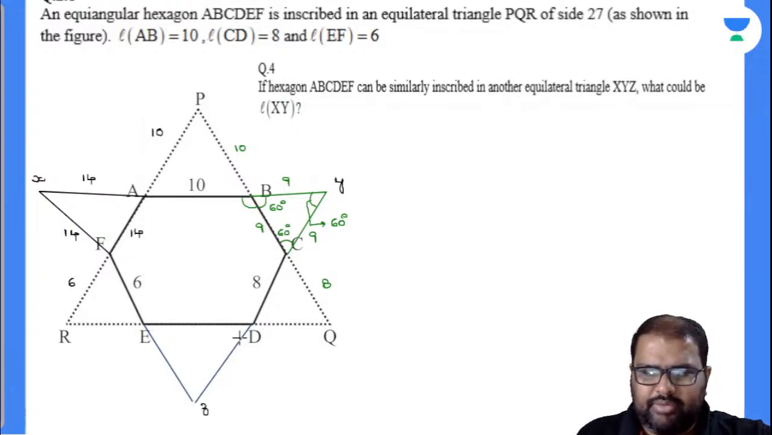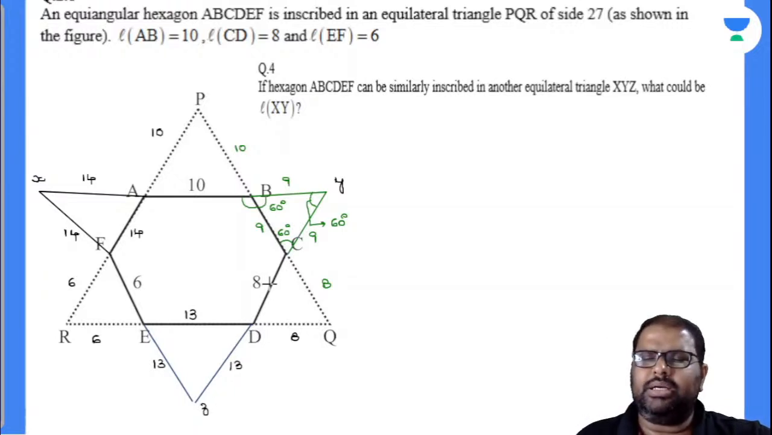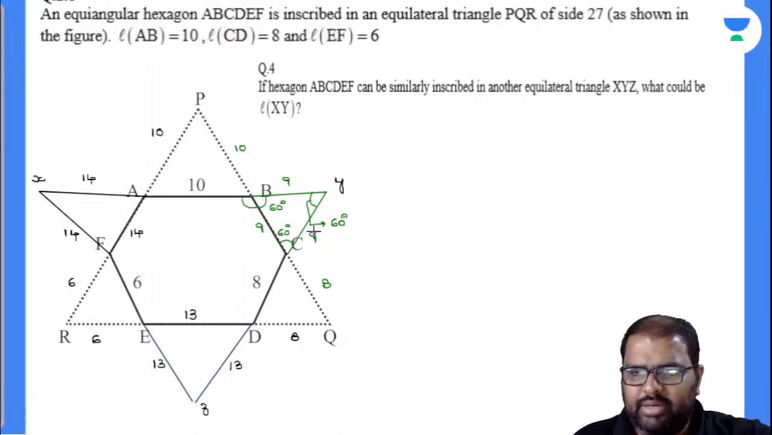Now closely observe there. What will be this value? This is 6 and this is 8. 6 plus 8, 14. Now this will be 13. Now this will also be 13 and this will also be 13. Now observe this XY line segment, what was its value? 10 plus 14, 24 plus 9, 33. Is it the same there? 14 plus 6 is 20. 20 plus 13, 33. 13 plus 8 is how much? 21. 21 plus 9 is 30.